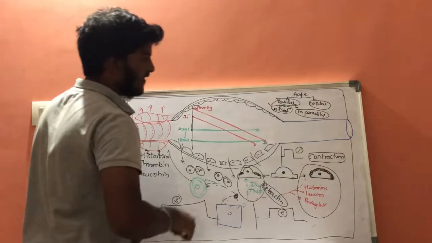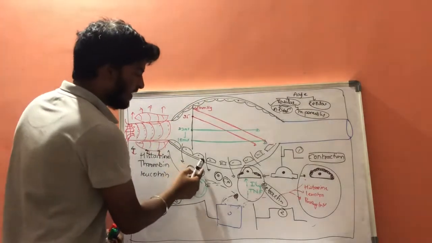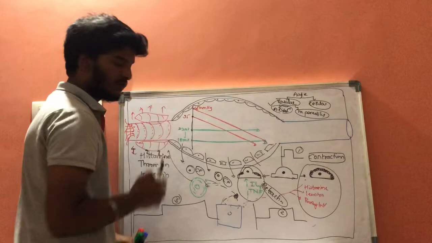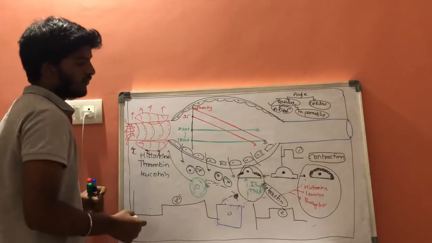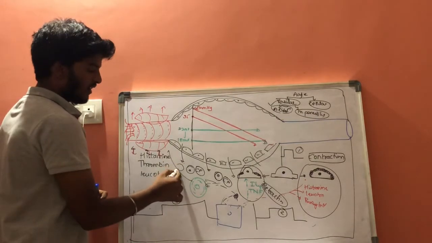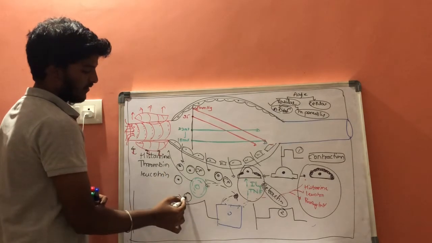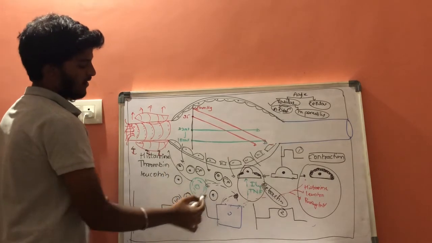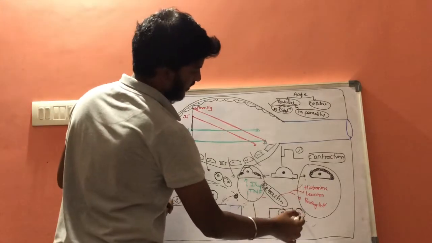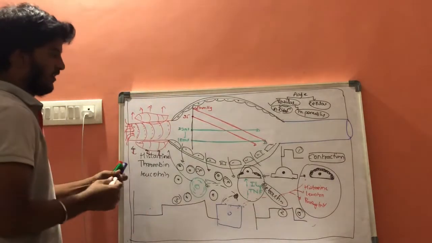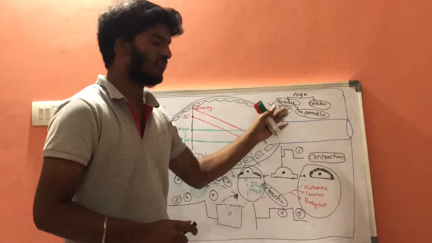Before going to cellular events, one point to remember is, as there is flow of protein-rich fluid, it also involves some white blood cells or some macrophages. This is about vascular events.